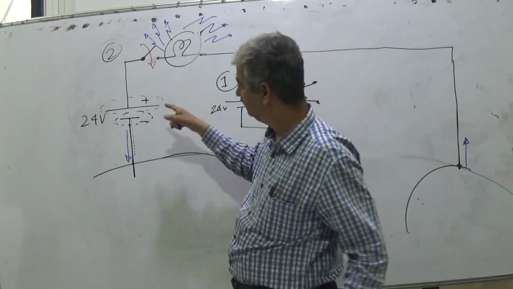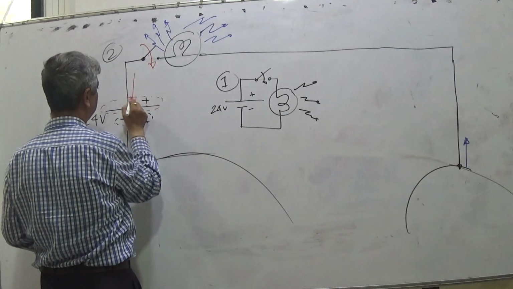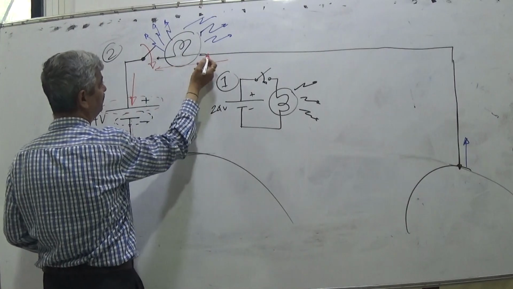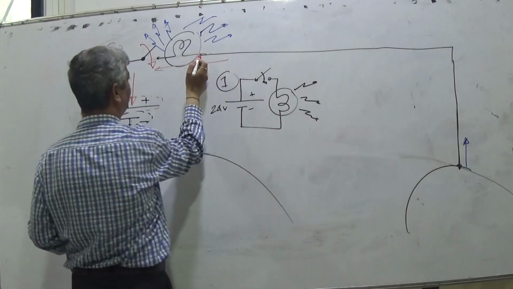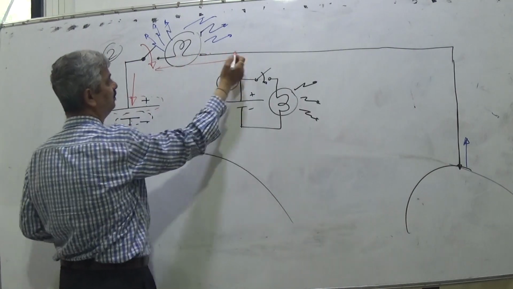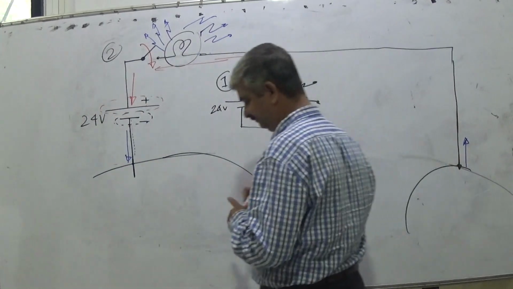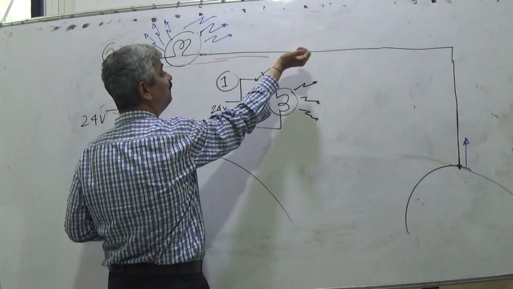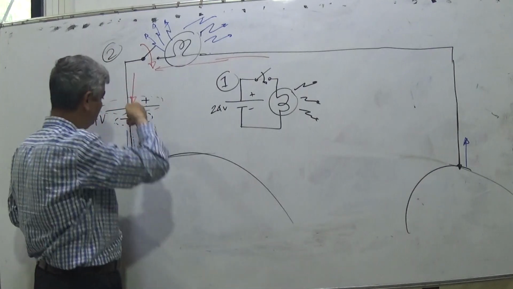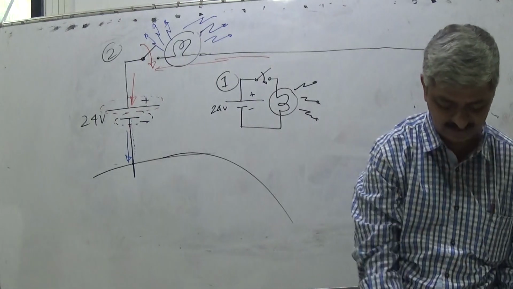So this terminal attracts electrons. The switch is closed, so they must come from here, and continually flow from here to here. Now I am pulling electrons here, and here it is pushing electrons. So there are two terminals. Listen very carefully.